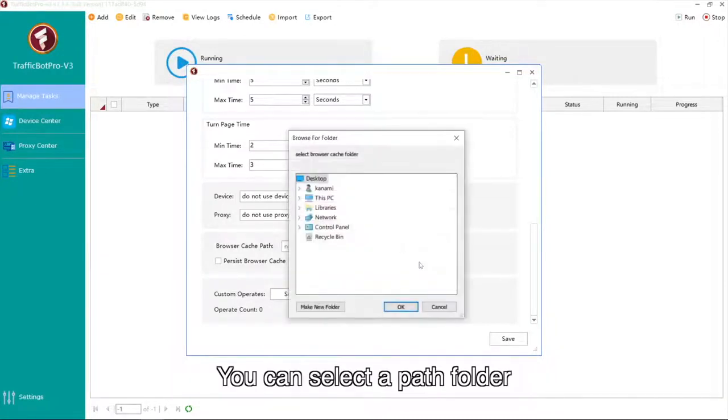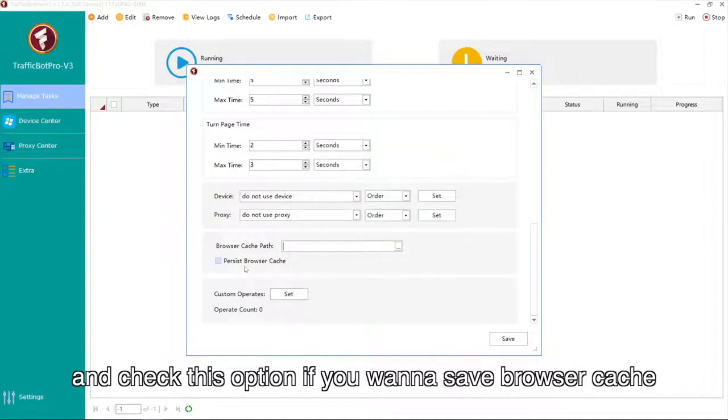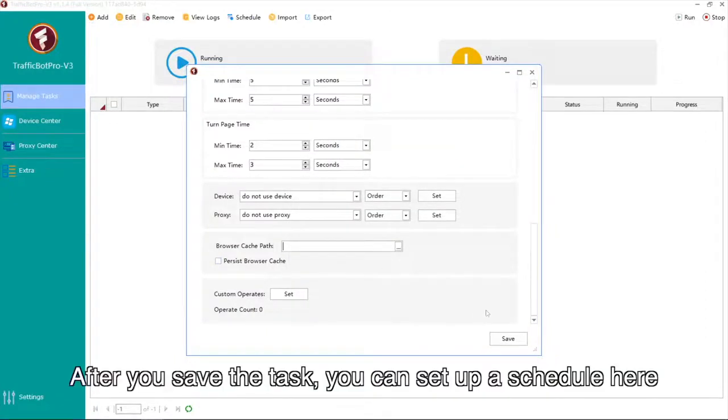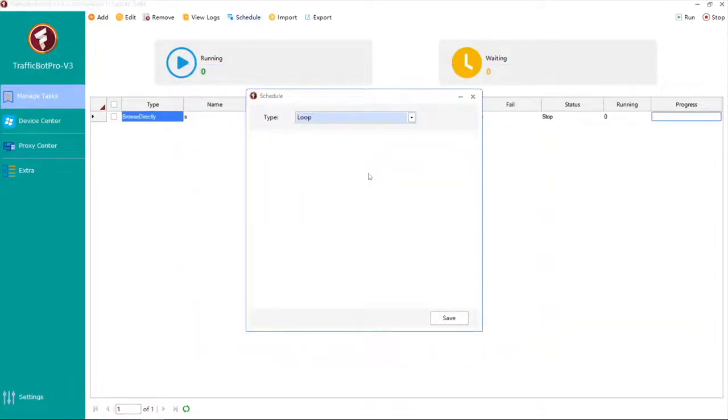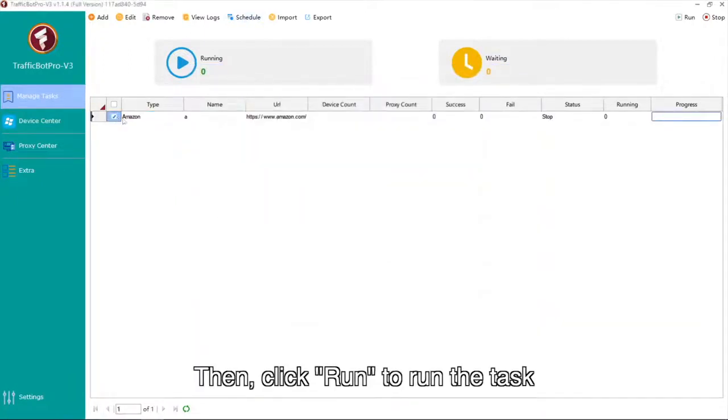You can select a path folder and check this option if you want to save browser cache. After you save the task, you can set up a schedule here. Then, click Run to run the task.